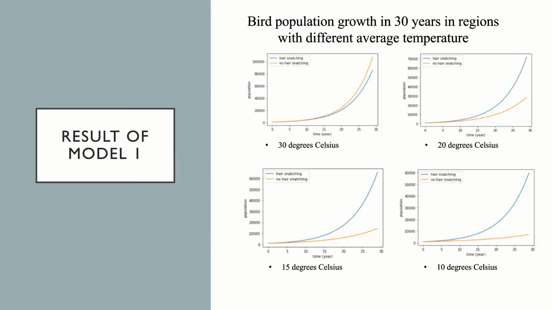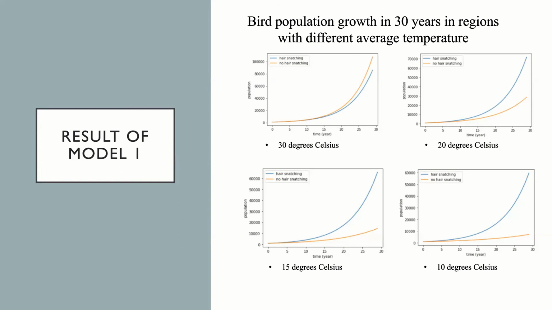So here we demonstrate 4 different plots for the 4 different scenarios corresponding to the 4 different average temperatures, which are 30, 20, 15, and 10. And in each plot, we plot 2 different scenarios of the bird population, which consider when we have no hair snatching behavior and when we have hair snatching behavior.